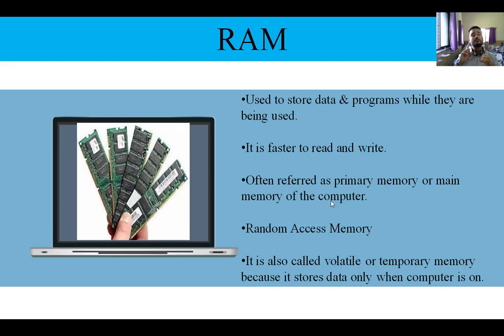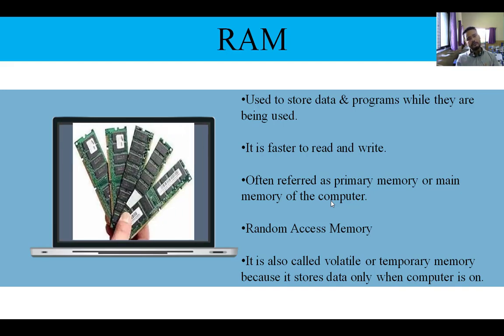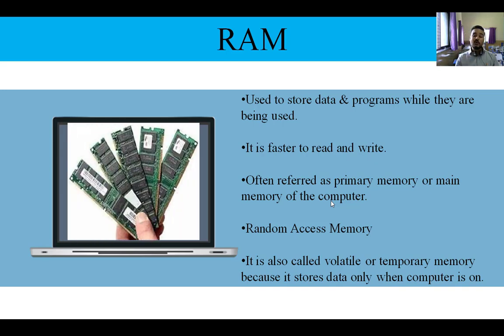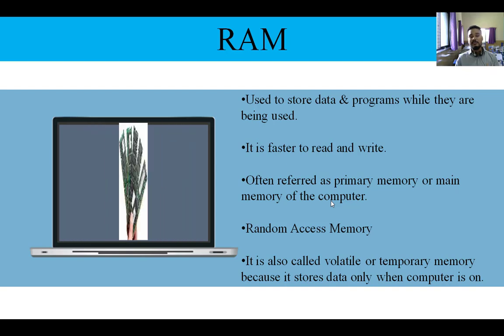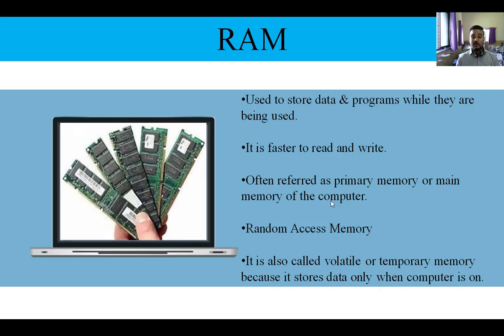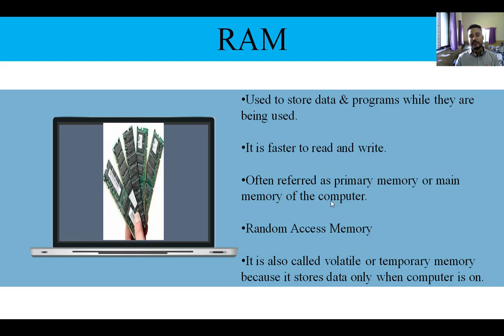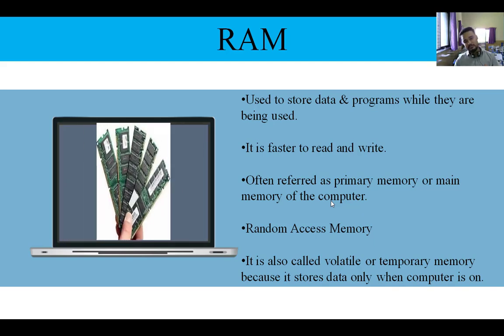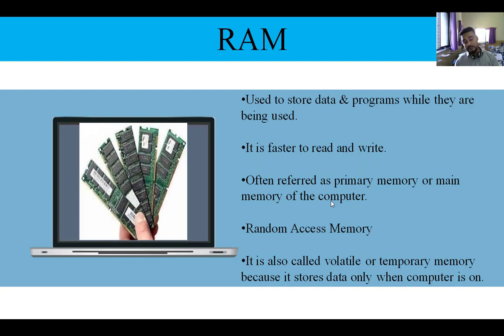Now it is very fast to read and write. What is read and write? Reading means when we access the content or data stored in the RAM, and writing means when we store new data on RAM. This is also known as primary memory or main memory. It is part of main memory. RAM stands for random access memory.